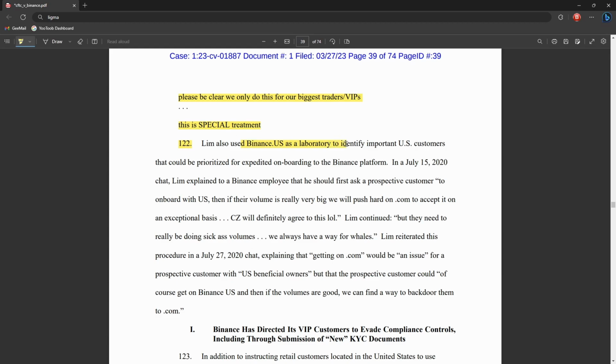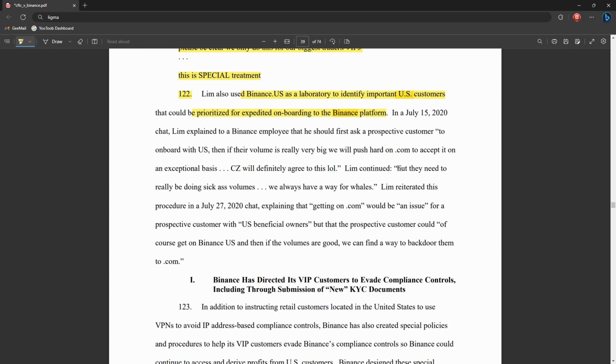Section 122 is also pretty spicy, because they basically say they were using Binance US as a laboratory to identify important US customers that could be prioritized for expedited onboarding to the Binance.com platform, meaning they're going to get people from the US platform and bring them over to the full Binance platform, where there's a bit less restrictions, less regulations, and more profit for Binance. And Lim went on to say, but they need to be doing really sick-ass volumes. We always have a way for whales.